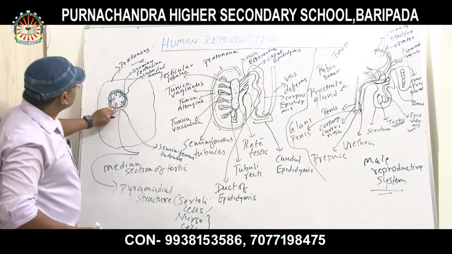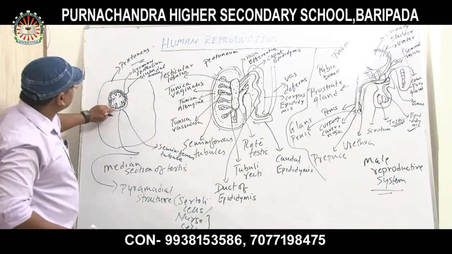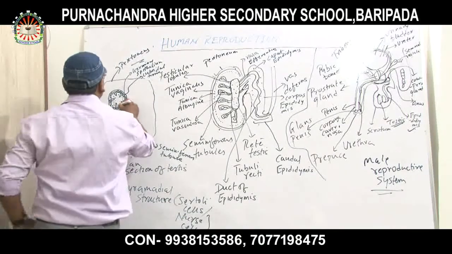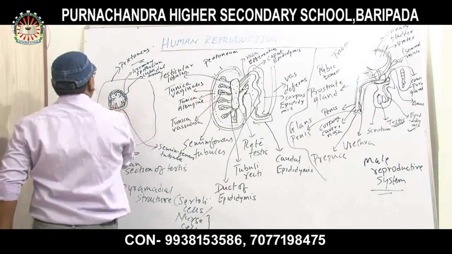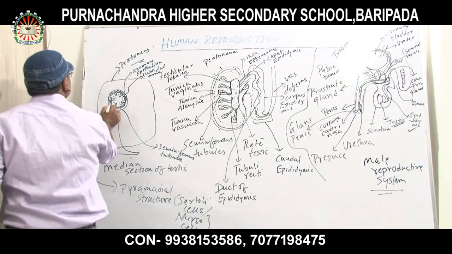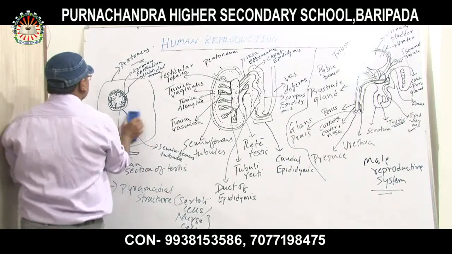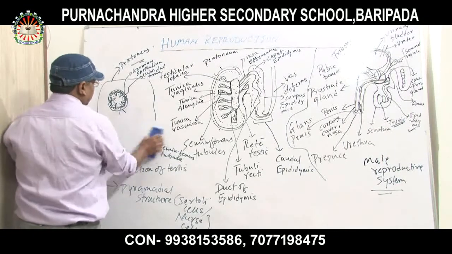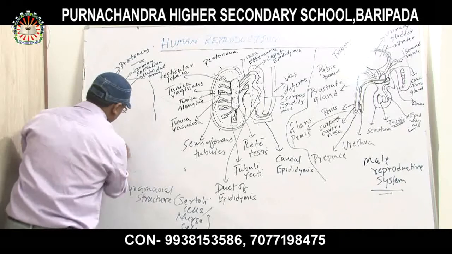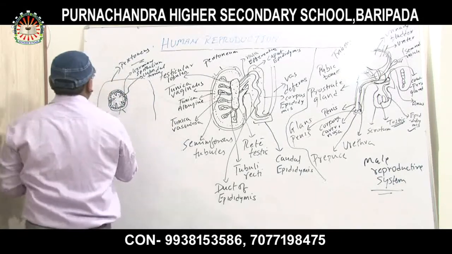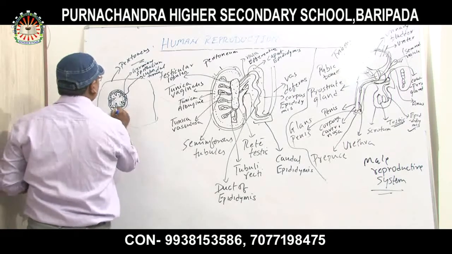And the Sertoli cells are joined with which kind of cells? The cuboidal cells. Okay. Now I am going to explain these things again in another diagram. Now this is the inner view.